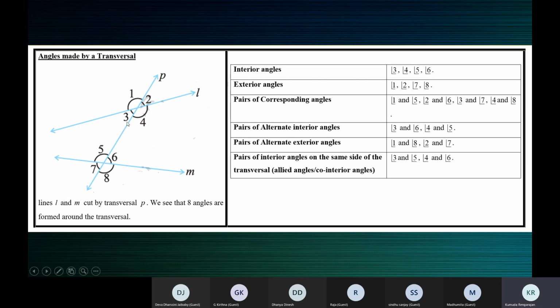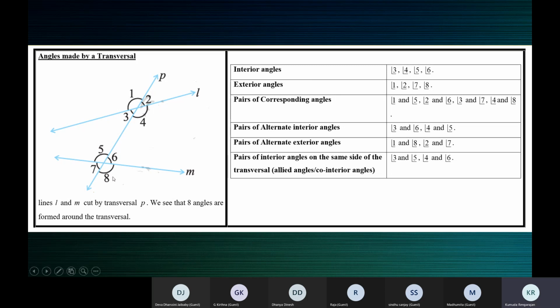Alternate angles will be on either side: 3 and 6, 4 and 5. So 3 and 6 are both interior angles, and they're alternate interior because they lie on opposite sides of the transversal. So alternate interior angles. 4 and 5 are also alternate interior angles.